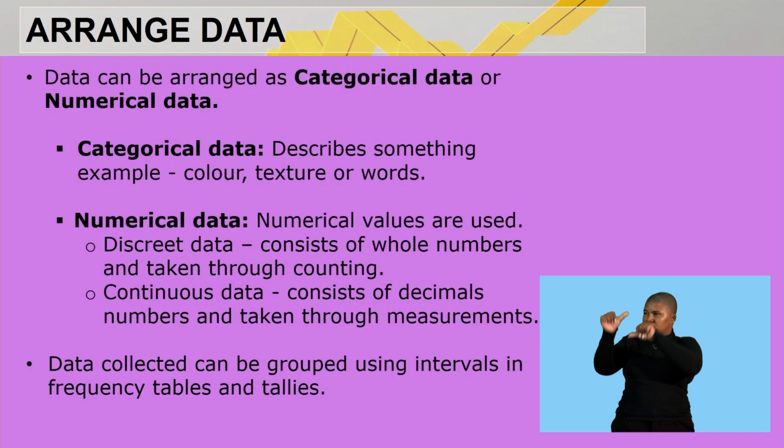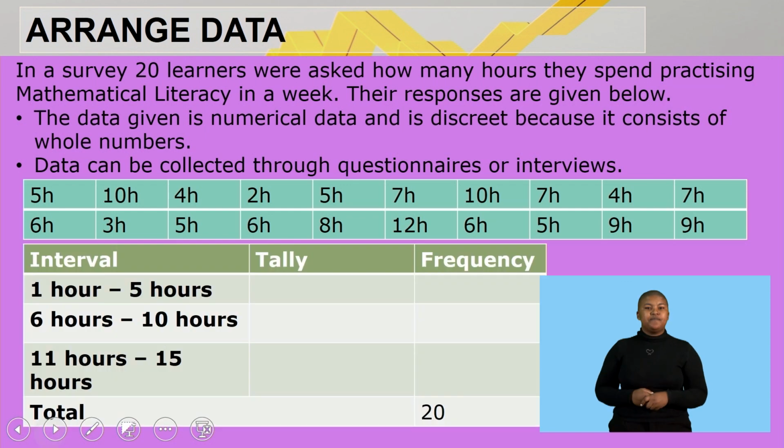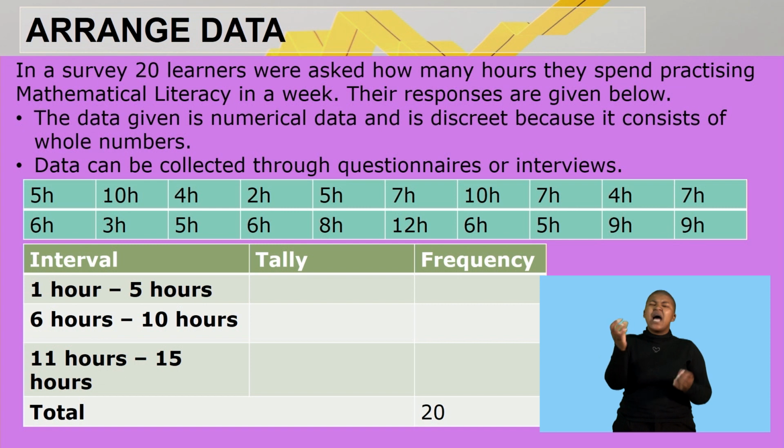Now we can look at height. Height can be measured, so it can be classified as continuous data. Data collected can be grouped using intervals in frequency and tally tables. Now let us look at the second part of arranging or sorting data. In a survey, 20 learners were asked how many hours they spent practicing mathematical literacy in a week. Their responses are given below.